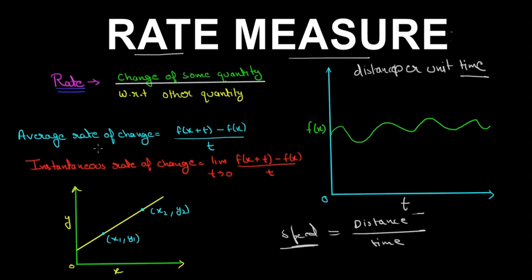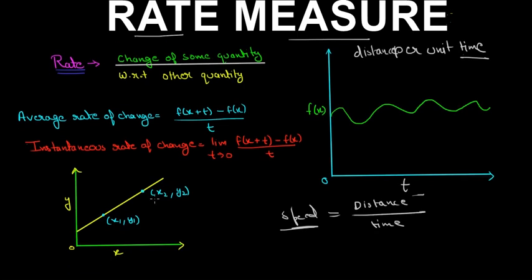Now there are two types of rates, and the first is average rate of change. Now to understand what is average rate of change, you have to see what is the slope of a line. Now see this. This is a line, and when we do this, that is the slope of a line. Slope of a line tells us how tilted the line is, how the function is increasing with respect to the x-axis.